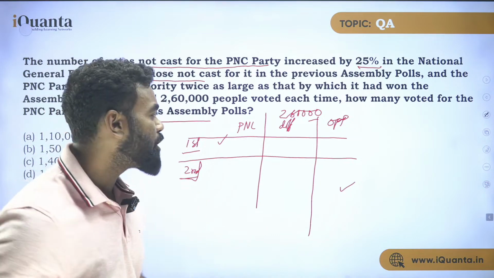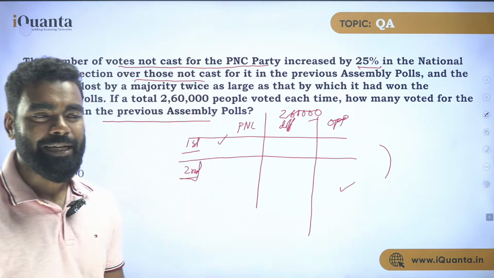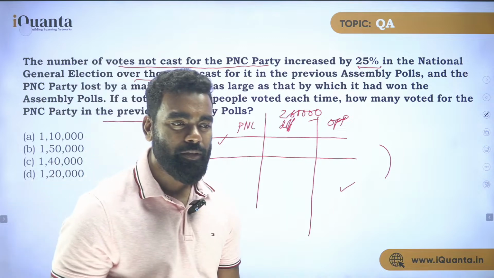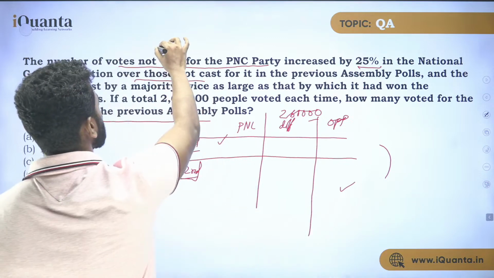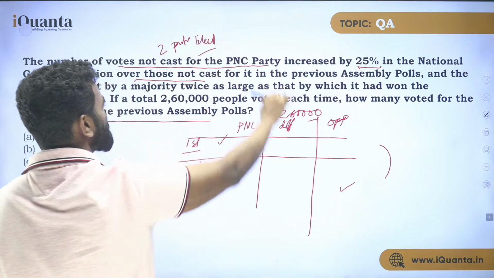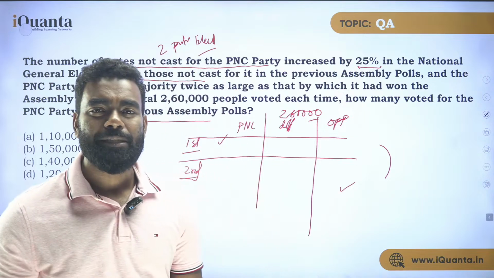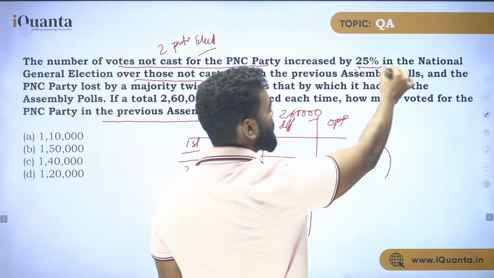Like let's say the opposition, that means the opposition party's vote is increased by 25%. Am I clear? So if it is, and assume this is a, like say, two-party election, let's say, just take this assumption, obviously. So the opposition's vote is increased by 25% from this information, right?